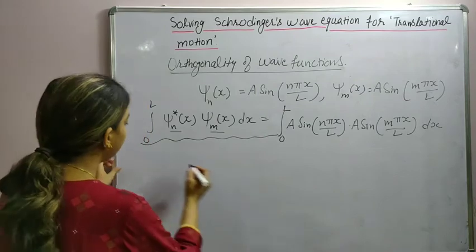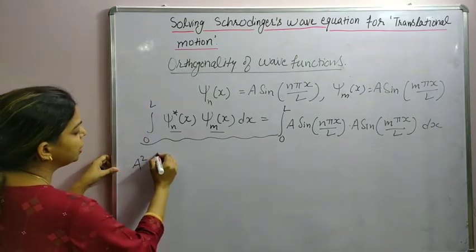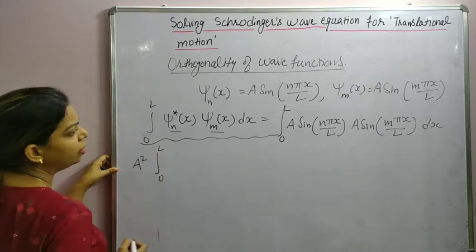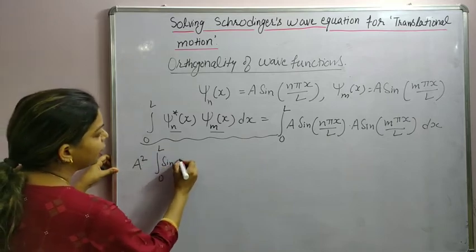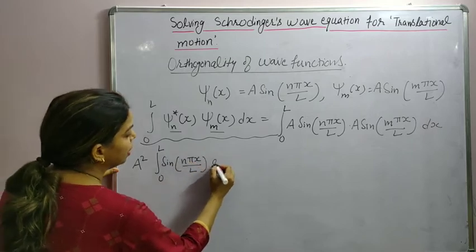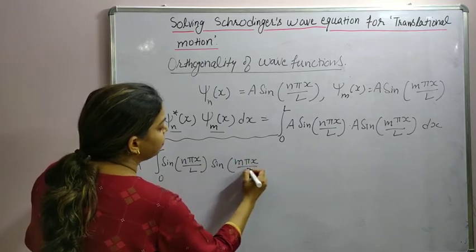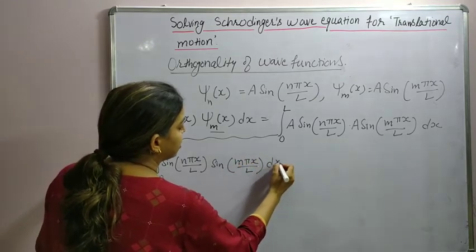Now A comes out of the integral sign and from 0 to L we have sine of n pi x upon L and sine of m pi x upon L dx.